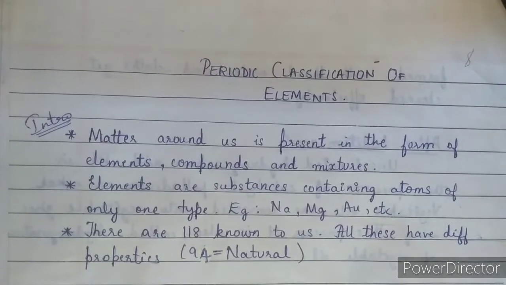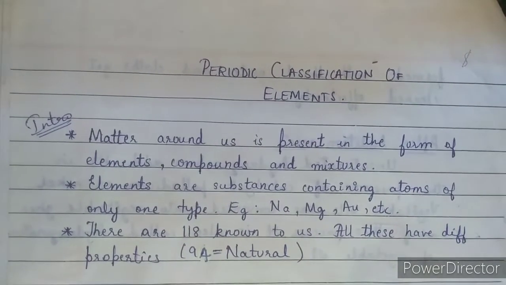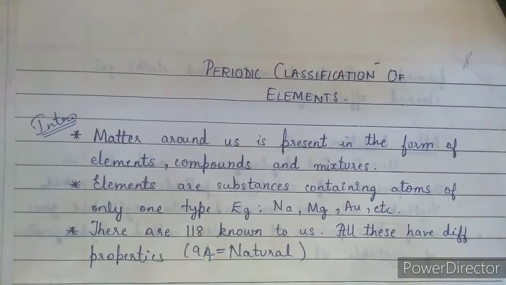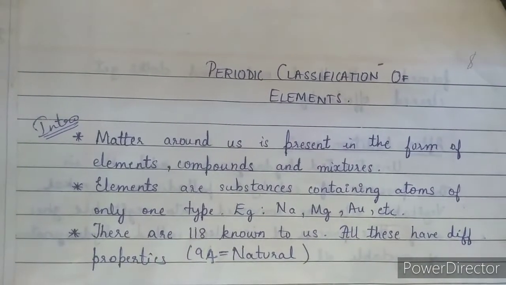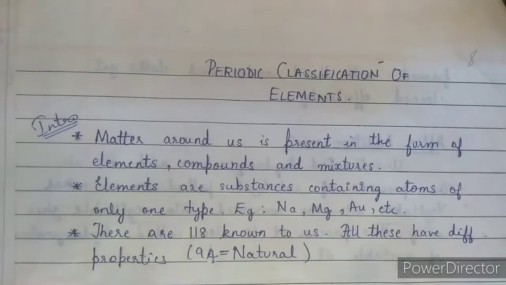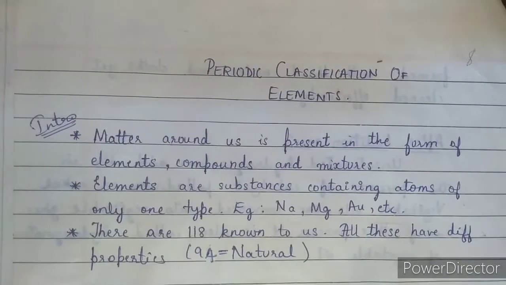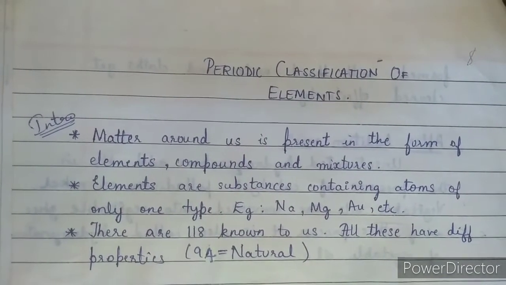There are 118 known elements right now. Of these, only 94 are naturally available elements, and the others are prepared in the laboratory.